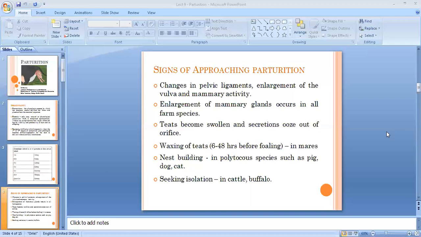While watching the animal, the farmer will have an idea that the term is going to complete on so and so day or during this week. So he or she will keep a close watch on the particular animal that has to parturate soon. Once these signs are shown, the veterinarian or the farmer can be well aware of the impending parturition.